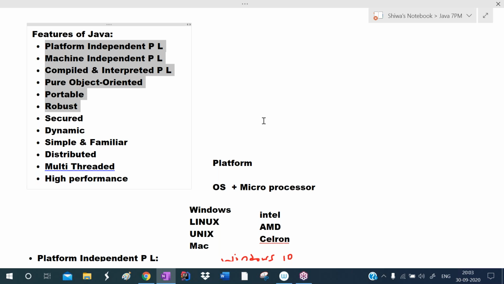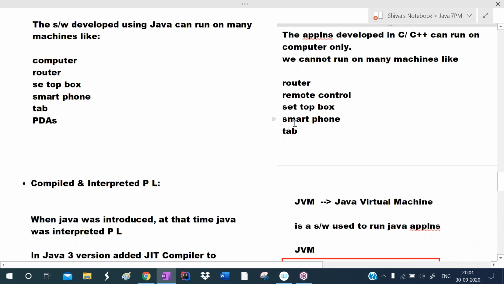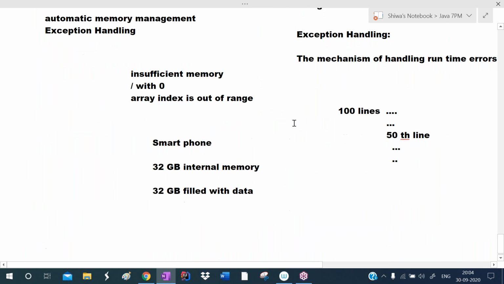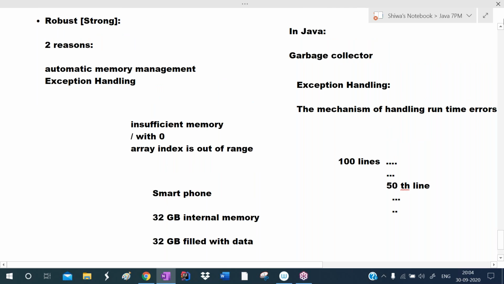Java is a pure object-oriented programming language because we define each and every member inside of a class. Java is a portable programming language because of platform independency and machine independency. Without making any changes to the Java application, we can run it on any machine, any operating system, and any microprocessor. Java is a robust programming language because automatic memory management is there and exception handling feature is also there.